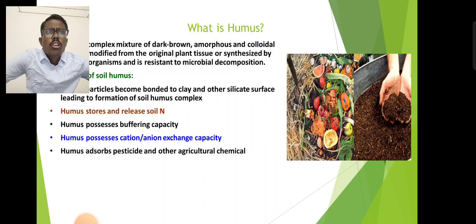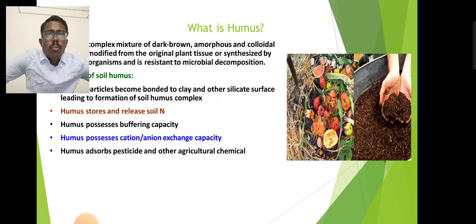That means the soil has high buffering capacity, so it is a robust soil, a good fertile soil. With high buffering capacity, it is not easy for the soil to change properties such as pH. Soil with high buffering capacity means high soil ionization capacity. So having more humus causes an increase in the buffering capacity of the soil.